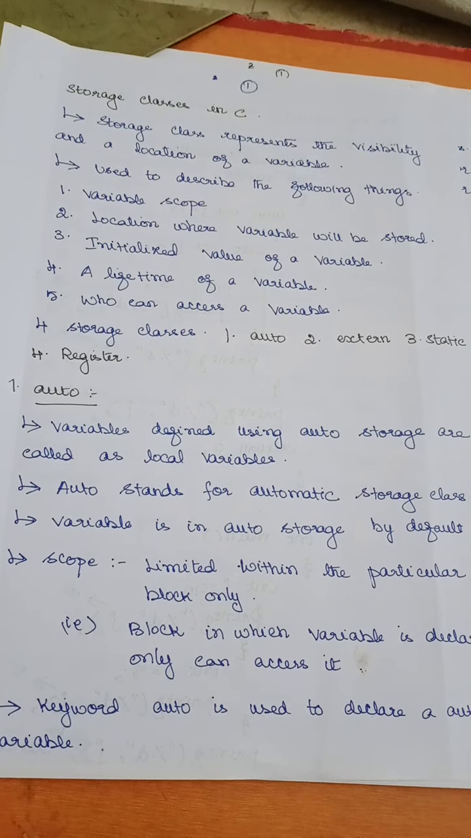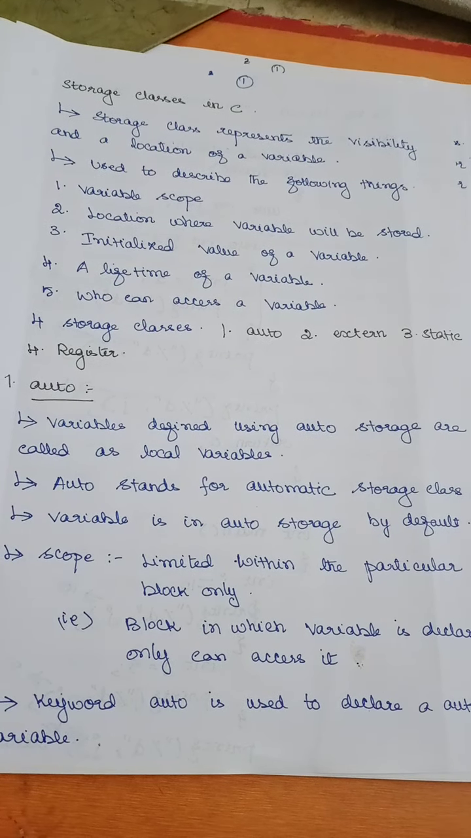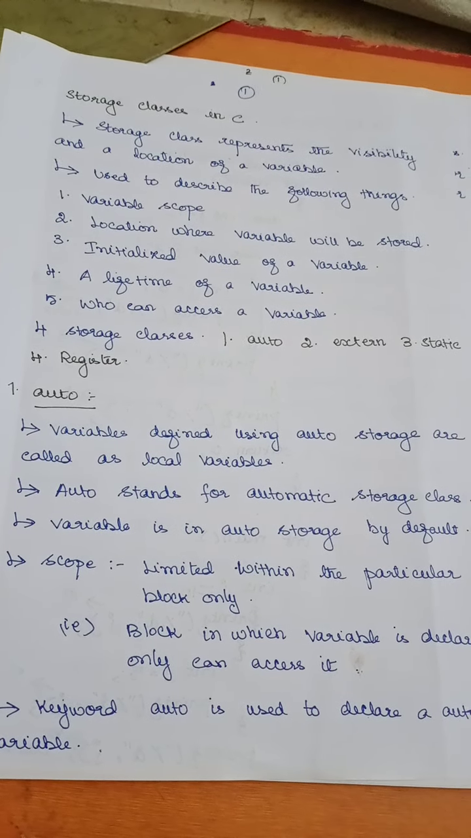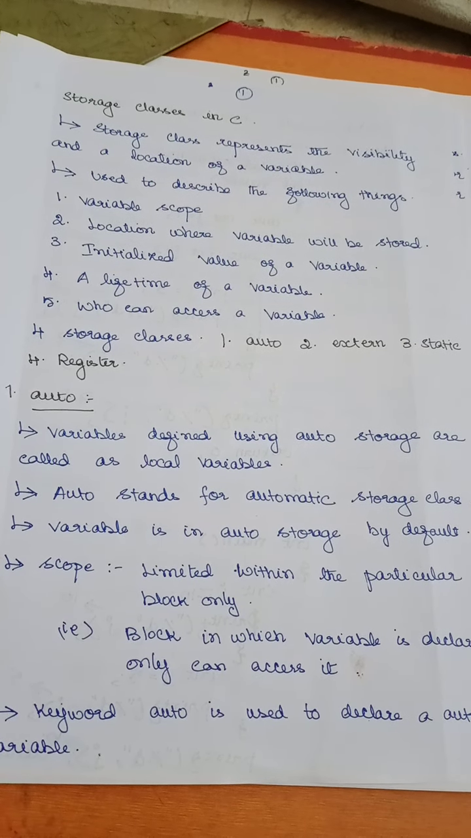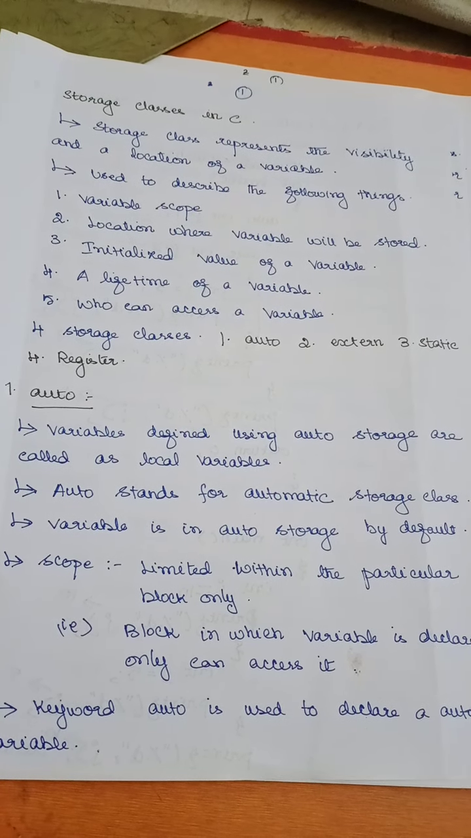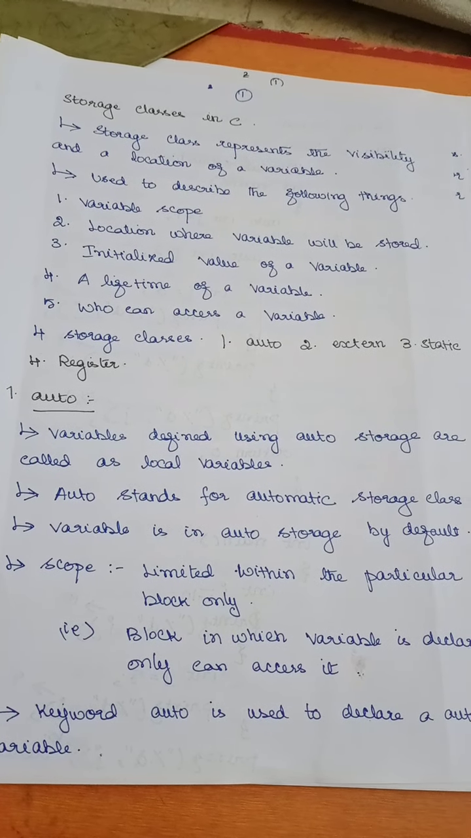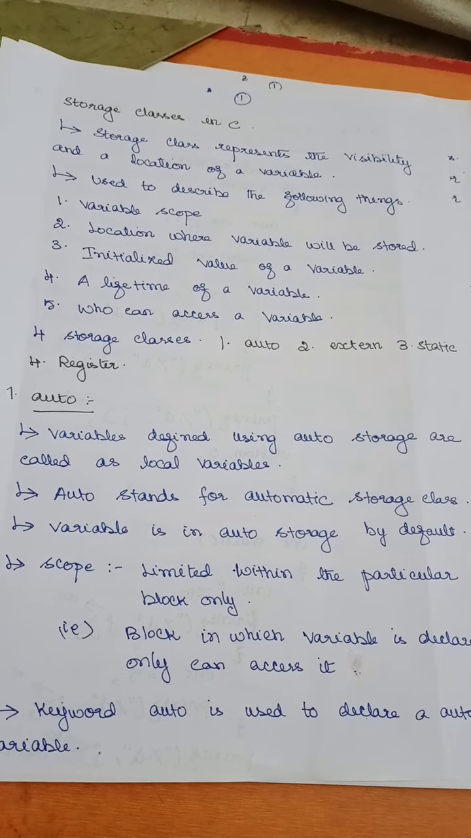And it is also used to describe the following things. So what are the following things? I can get them from storage classes: variable scope, the lifetime, the location where the variable will be stored, where it is actually stored, the initial value of a variable, and the lifetime of a variable.